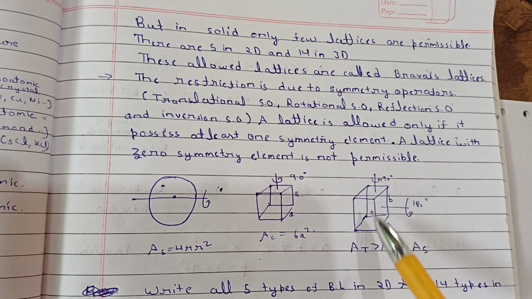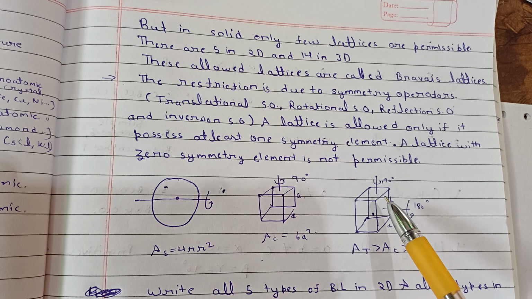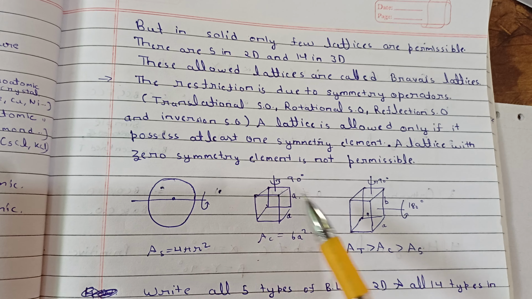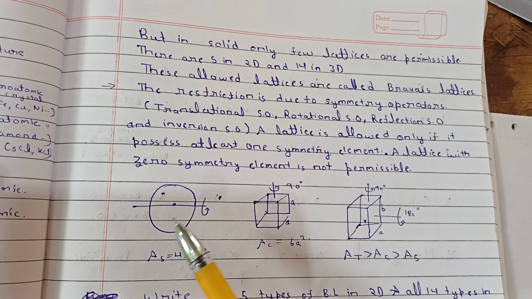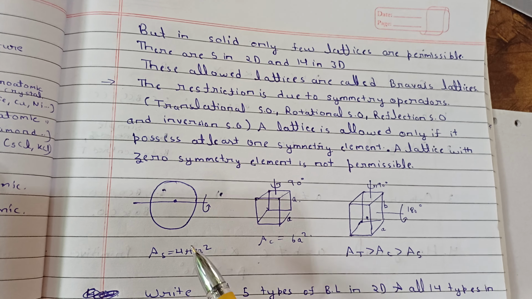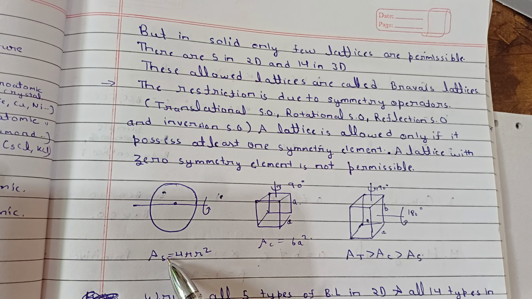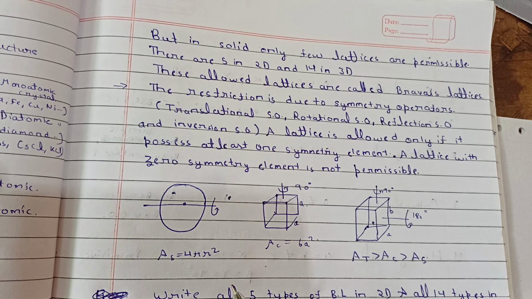And a rectangular shape needs 180 degrees before it comes back to the original shape. So one has less symmetry, one has more, and one has still more. Surface energy also differs accordingly, this surface energy is less than this, and this is less than this.